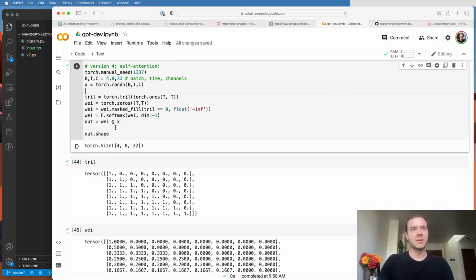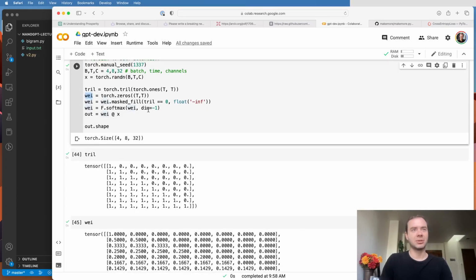Now we saw here that the code as we had it before does a simple average of all the past tokens and the current token. So it's just the previous information and the current information being mixed together in an average. And that's what this code currently achieves. And it does so by creating this lower triangular structure, which allows us to mask out this wei matrix that we create. So we mask it out and then we normalize it.